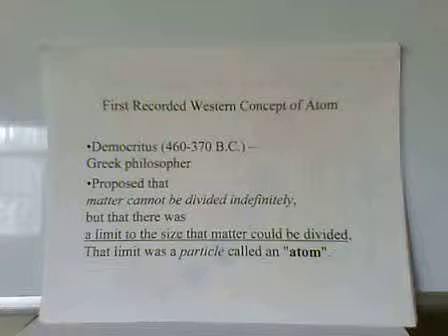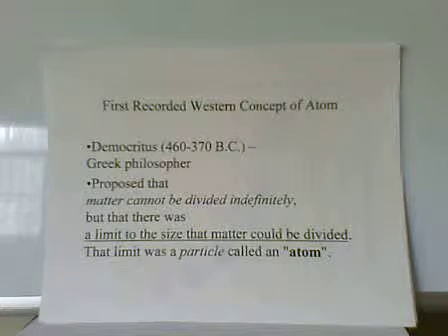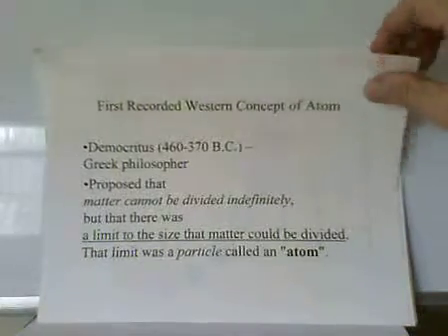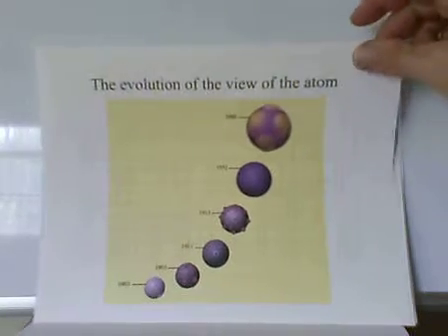Chemistry is interested in what matter is made up of and how we can change its form. When we look at the smallest particle of matter, the concept of a limit to the smallest particles is pretty old, and that smallest particle is called the atom. The view of the atom keeps changing, and it will continue to change. It's not finished on our definition of the atom. But we have a very useful view of our atom now. It gives us lots of information.